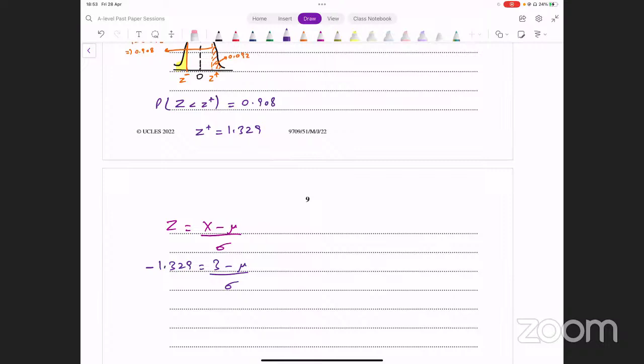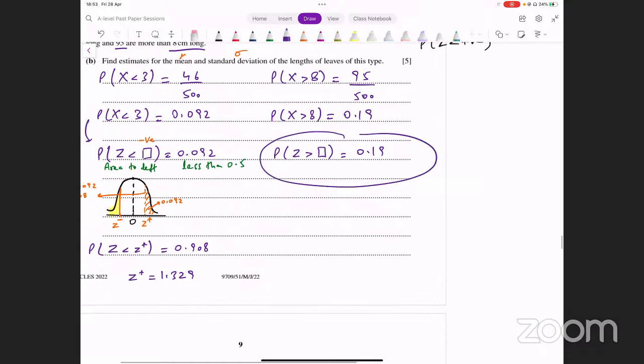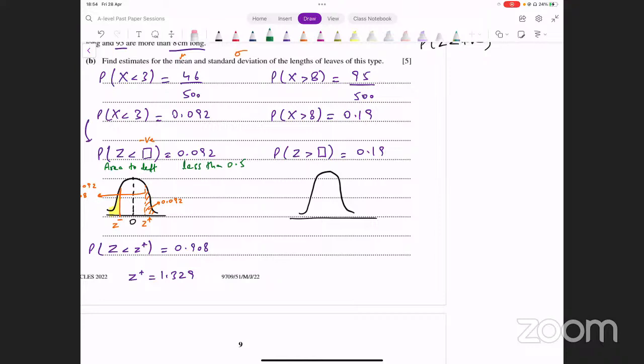We need another equation ताकि उसके साथ हम इसको simultaneously solve करके value figure out कर सकें। ठीक है, let's look at the second equation that we're given here. Z greater than something is 0.19. Now again, we need to think of the normal distribution curve and think about whether Z is positive or negative first of all. अब यहाँ पे देखें right side की बात हो रही है because greater than का sign है, so area to the right. How much is that? Area to the right is less than 0.5. Right side वाला area 0.5 से कम है, तो अब Z को किधर प्लेस करेंगे?